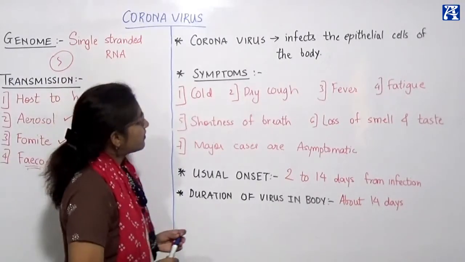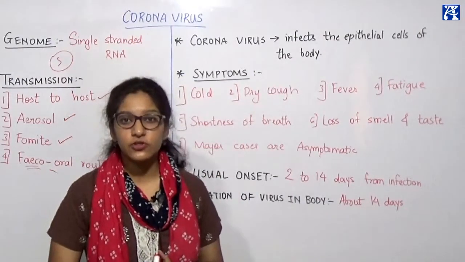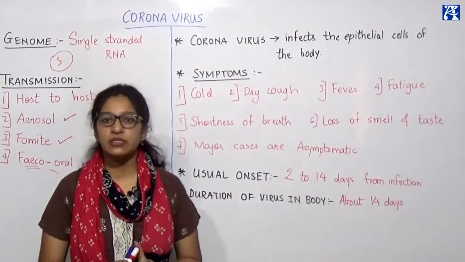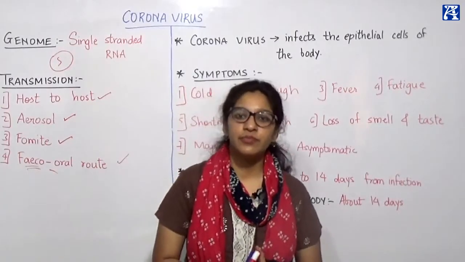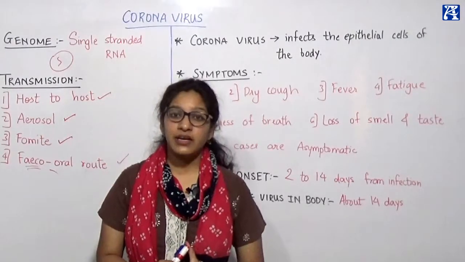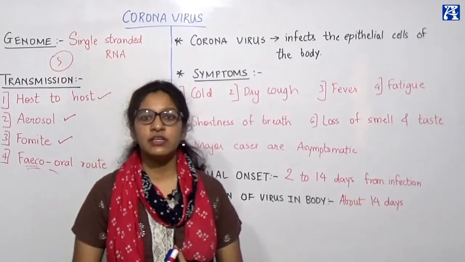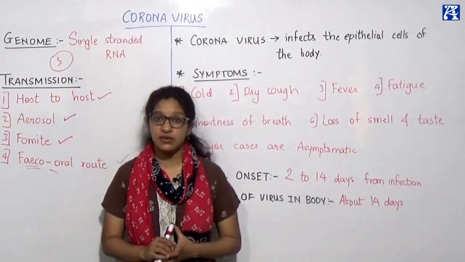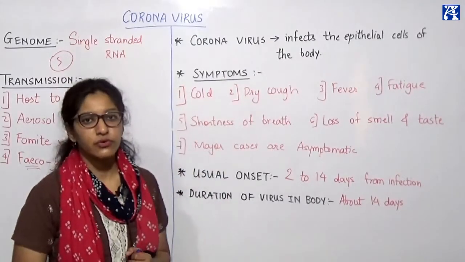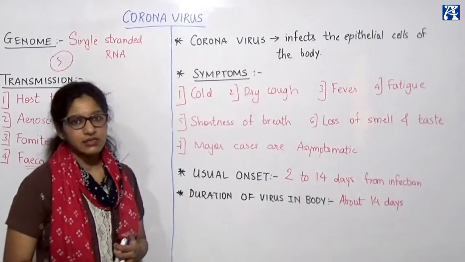Okay. Now coronavirus, how does it basically affect? So its pathology, pathophysiology, or the mode of affection in very short is that it majorly affects the epithelial cells of the body. Now we know epithelial cells are the cells which line many of our important organs, right? Columnar epithelial cells line our respiratory organs. Epithelial cells are all over your skin, right? Your internal organs are lined by squamous epithelial cells. So all these epithelial cells are the site of affection for this coronavirus. The virus is basically going to attack or affect these epithelial cells.